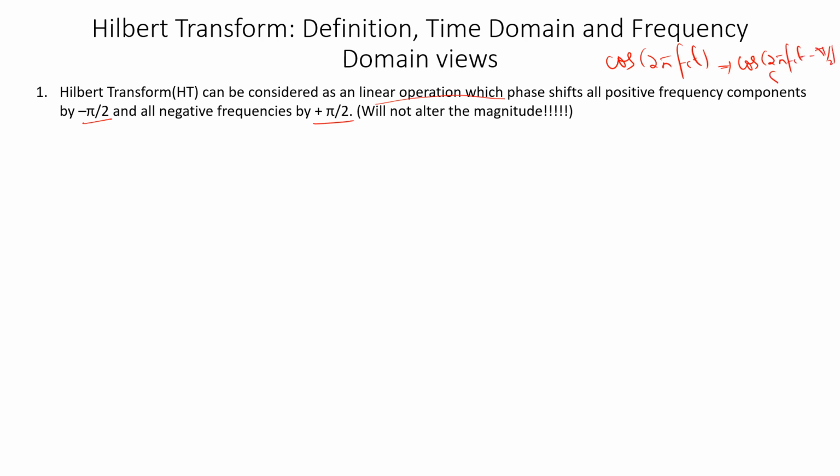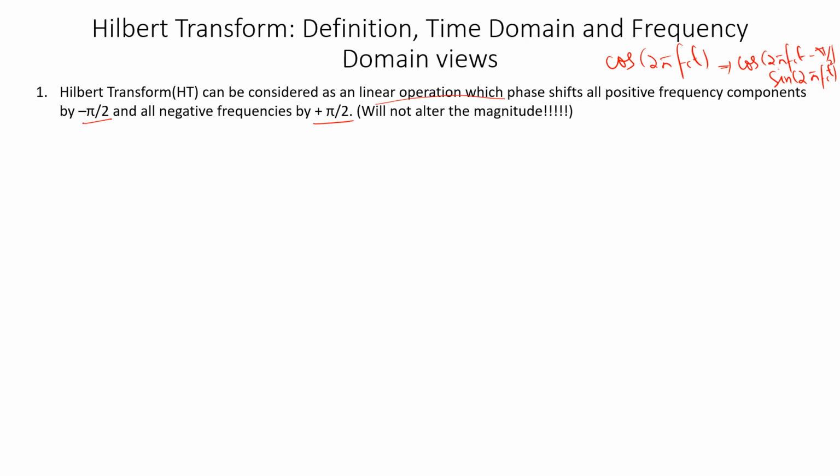So that will be sin 2 pi fct. So that is actually the Hilbert transform. It transforms a time domain signal into another time domain signal, but its phase is shifted by an amount minus pi by 2. If you are considering only positive frequencies, the phase will be shifted by minus pi by 2.